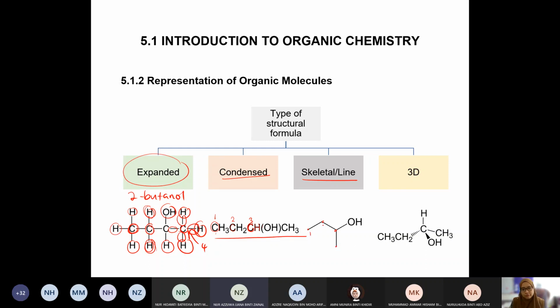1, 2. Kat carbon number 3 ada OH, see? Carbon number 3, kalau we count from here lah. Tapi sebenarnya kalau naming, kita kena count the closest to the functional group. Okay, let's just ignore that one first. Kita ikut sebiji. So hydrogen, we don't show the hydrogen. Tak payah sebab kita understood, kita memang tahu that carbon mesti attach, we are talking about organic molecules kan. Carbon mesti attach pada hydrogen.